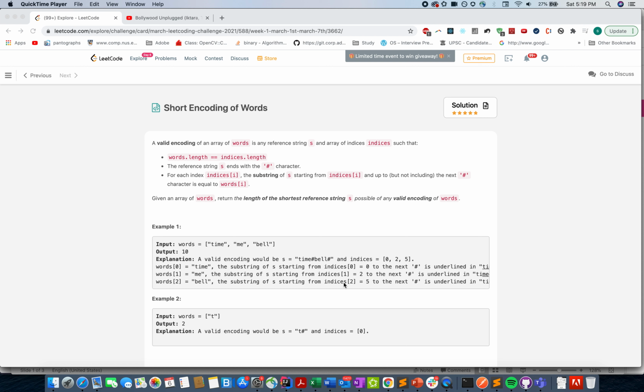If you read this description, it's confusing, I'm not able to get anything out of it. Whatever I'm able to understand is through the example that is specified here. So let's try and understand the question using this example.